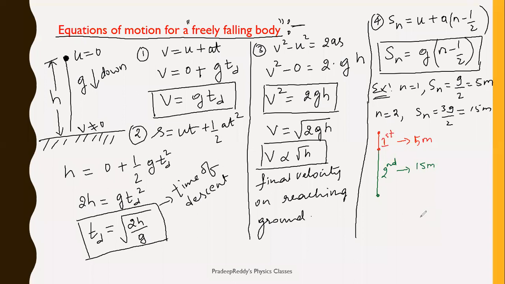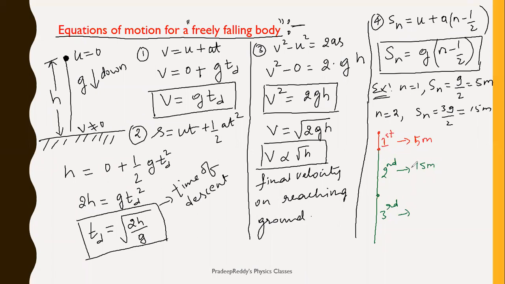Okay. And in the next second, how much distance does it travel? Still more than that. In the third second, it travels still much greater. Therefore, the distances traveled by the body in different seconds are not equal. In the first second it travels less distance, in the second second it travels more distance, in the third second it still increases.